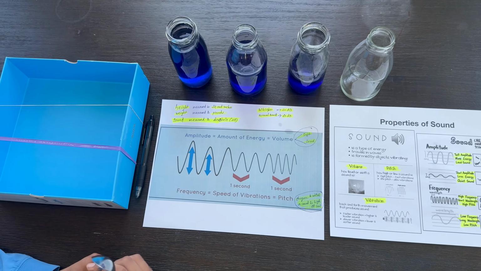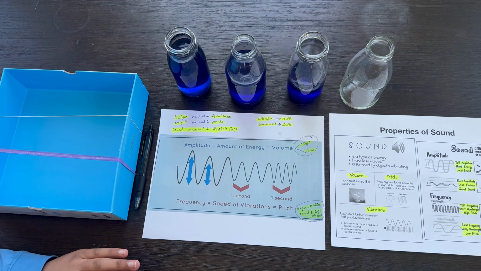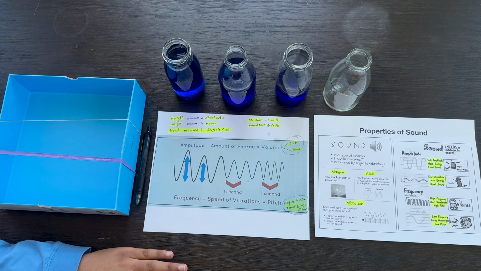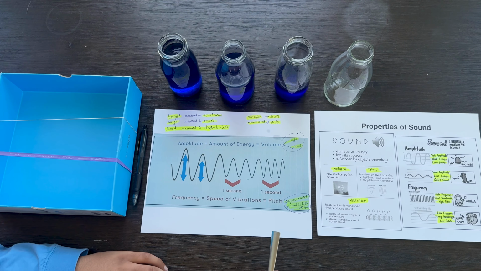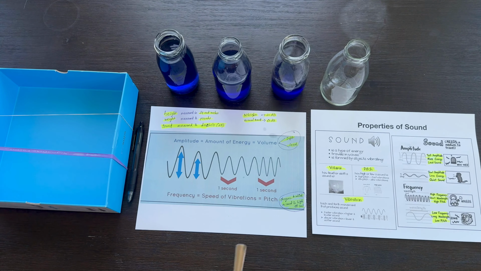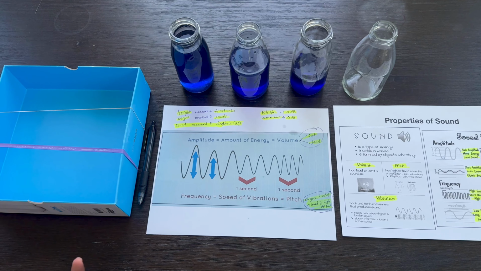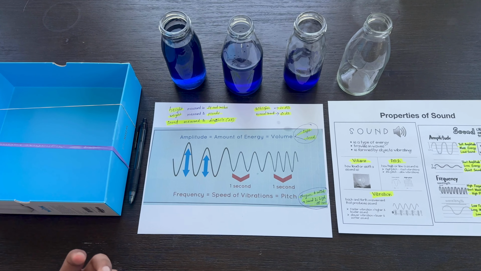In this video, we're going to be talking about the properties of sound. So we already know that sound is a type of energy. It is not a transfer of matter, but it travels in the form of longitudinal waves, and it's formed by the disturbance of a medium. Because it's formed by disturbance of a medium, it's not able to travel through a vacuum.